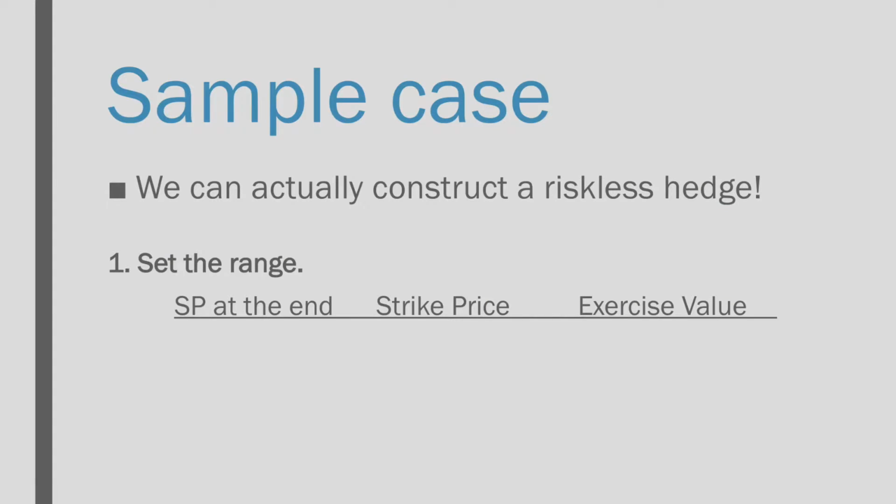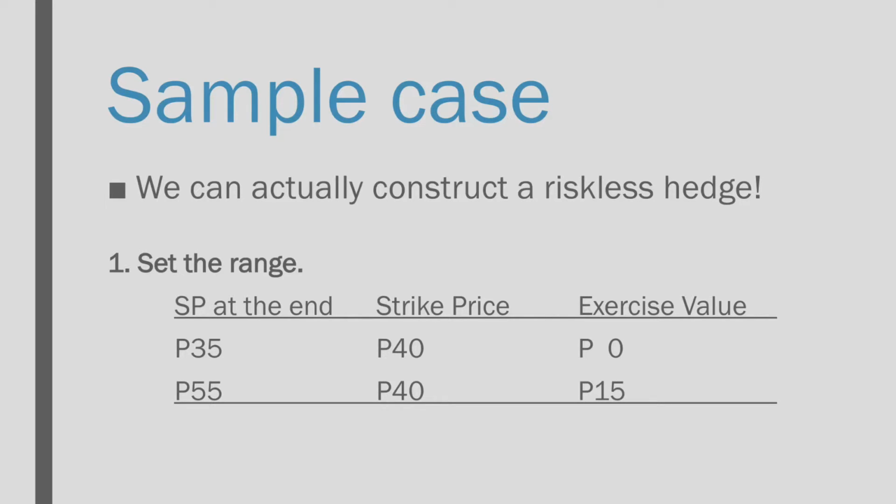We can actually construct a riskless hedge here. Step 1, set the range. Note that there are only two possible scenarios. This is a simplified assumption of the binomial model. The stock price at the end can be 35 pesos. Considering the strike price is 40 pesos, when the holder or buyer of the option encounters this situation, he or she will not exercise the option and will therefore buy the stock at 35 pesos. There is no exercise value.